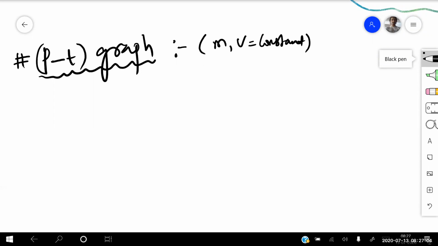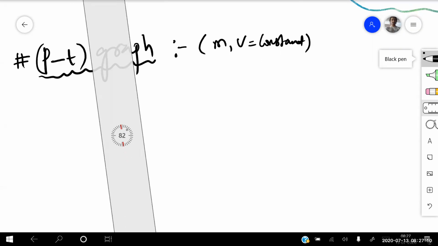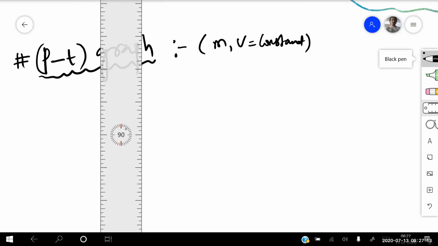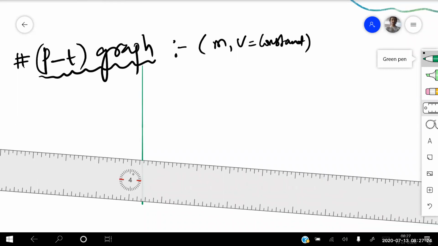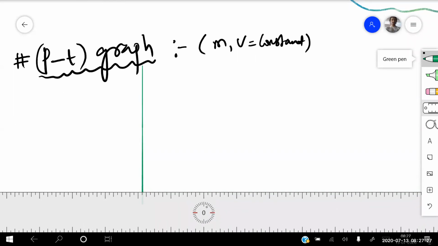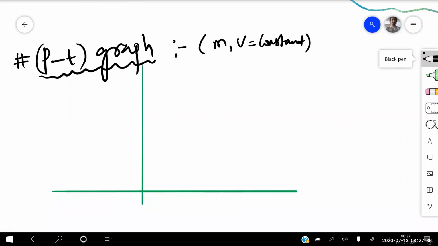Again, if I draw a graph with this into consideration, this is the graph, this is 0, this is your x-axis, and this is your y-axis.